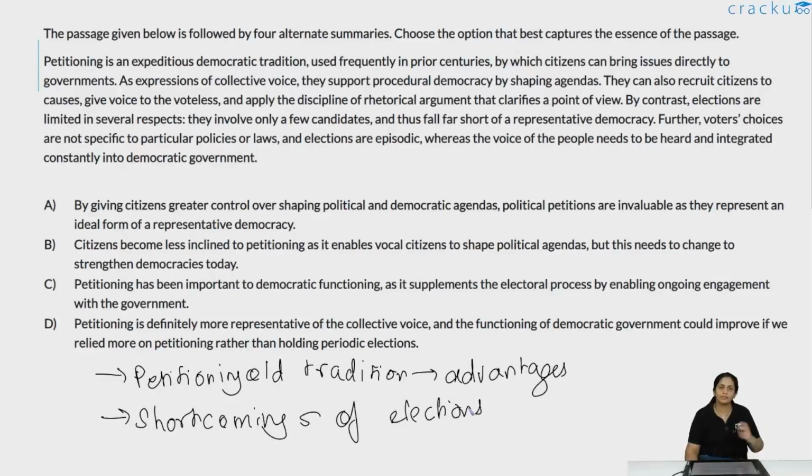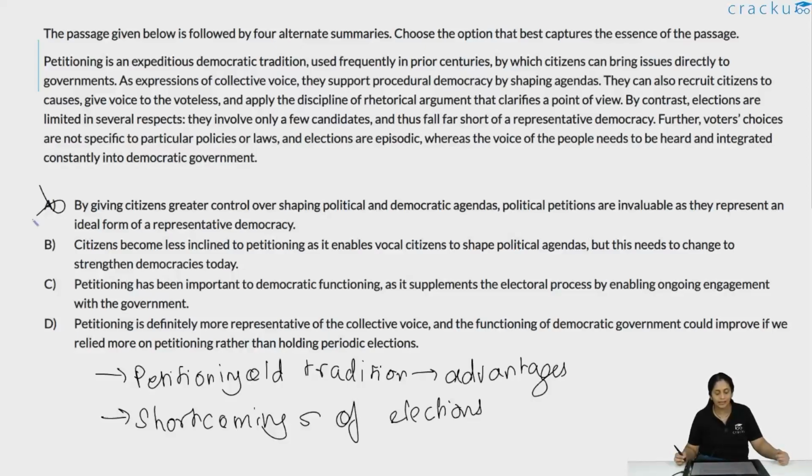Now let us take a look at the options, and we will also take a look at options to remove any kind of distortions or bringing in points that are not actually part of the passage. By giving citizens greater control over shaping political and democratic agendas, political petitions are invaluable as they represent an ideal form of representative democracy. Ideal form of representative democracy has not been given at all in the passage or paragraph as such. It tells you that elections fall short of representative democracy, but that petitioning is an ideal form of representative democracy is not given. So this is extraneous to the passage, and because it's a distortion, we can eliminate it.